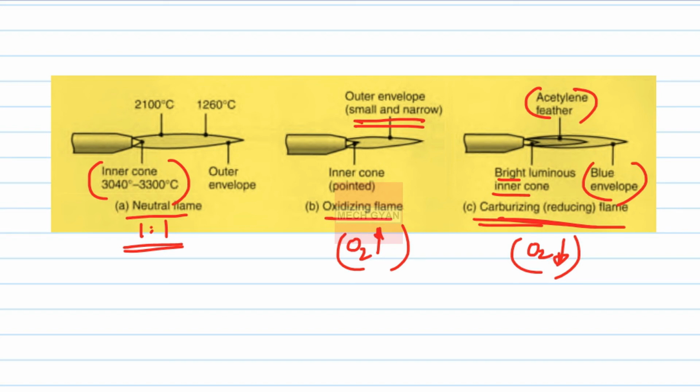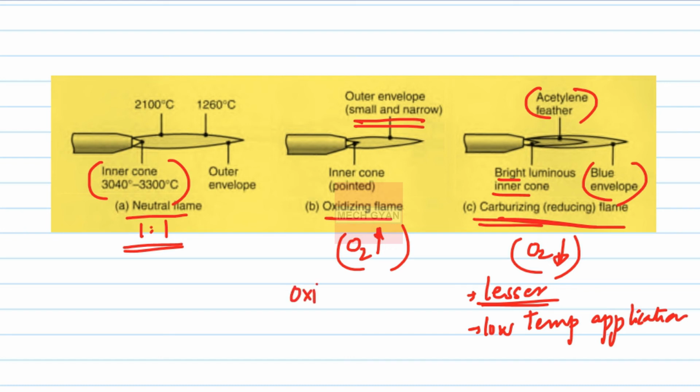Here the temperature of the carburizing or reducing flame is lesser, so this is used for low temperature applications like brazing, soldering, etc. And oxidizing flame, due to the presence of excess oxygen, oxidation takes place, so it is beneficial for welding of copper and copper based alloys.